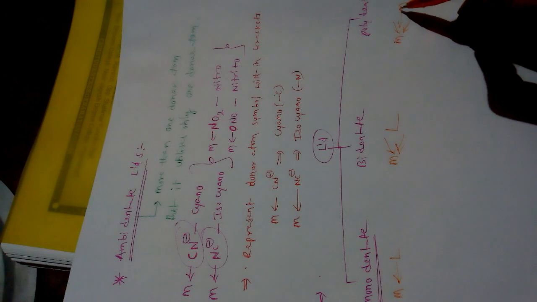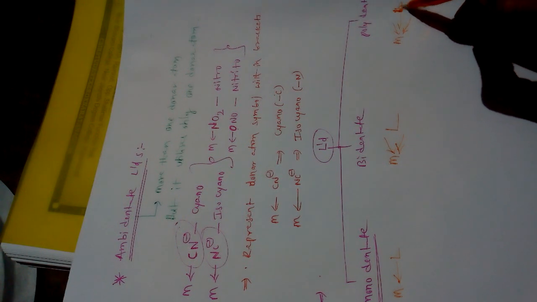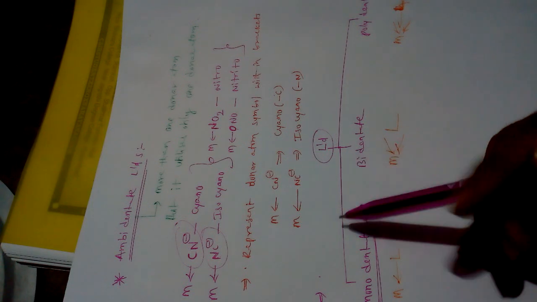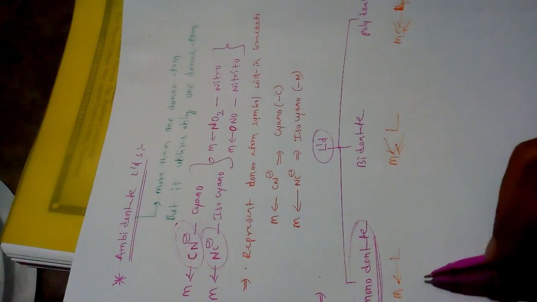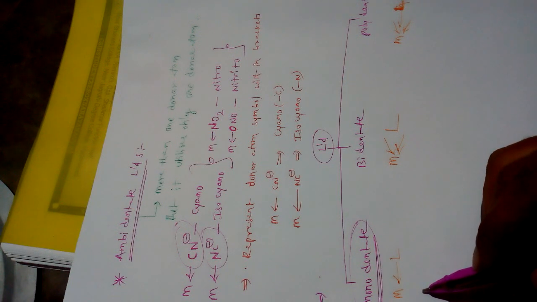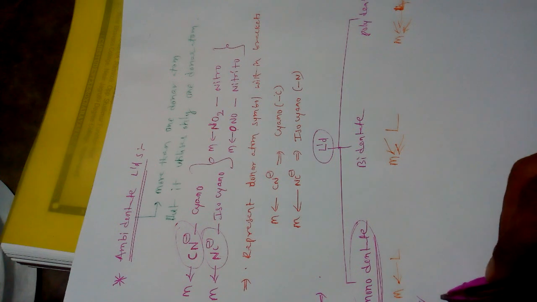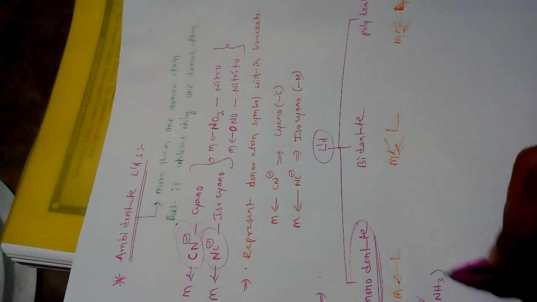So here what I am saying, if monodentate ligands occur more than one time, how can we represent them? For example, the NH3 ligand.